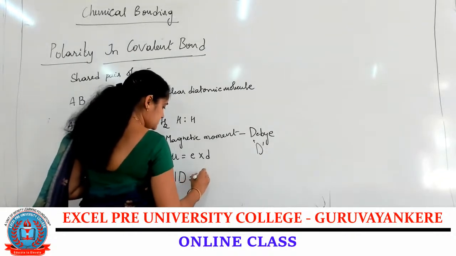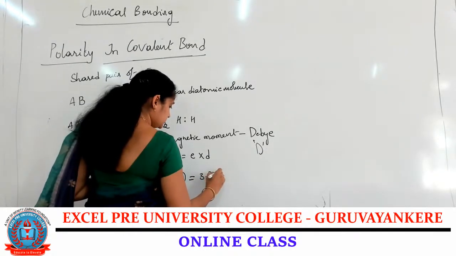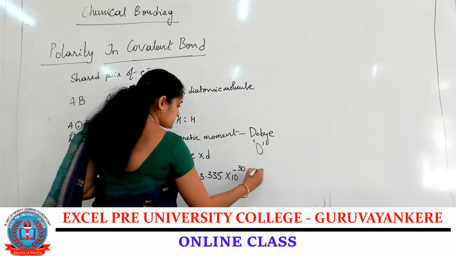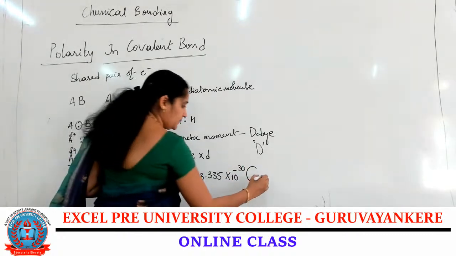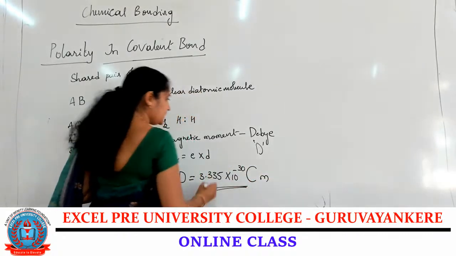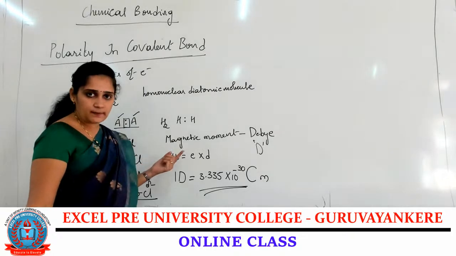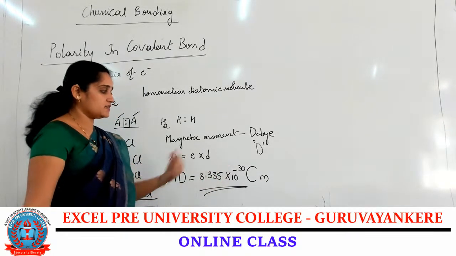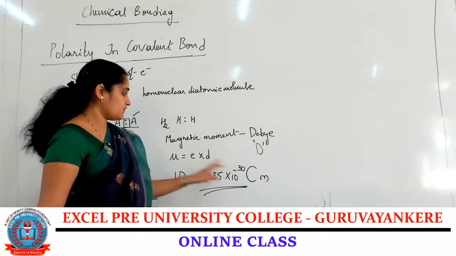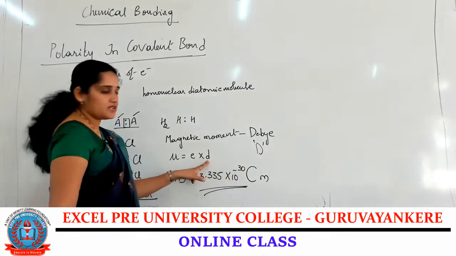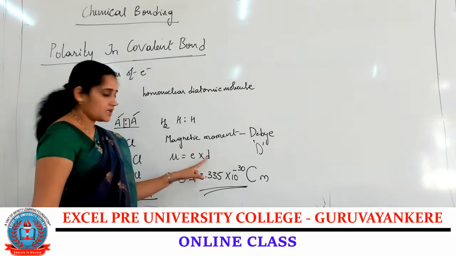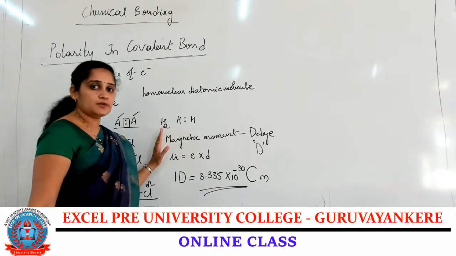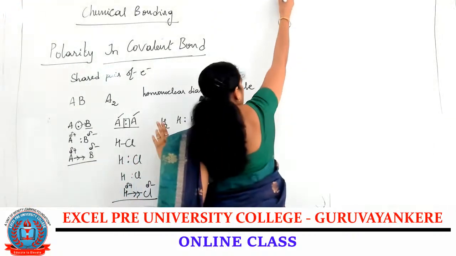1 debye is equal to 3.335 into 10 to the power minus 30 coulomb meter. Coulomb refers to the charge, and meter refers to the distance. So it is nothing but the measurement of the dipole moment within the molecule, and this will be asked for 1 mark.